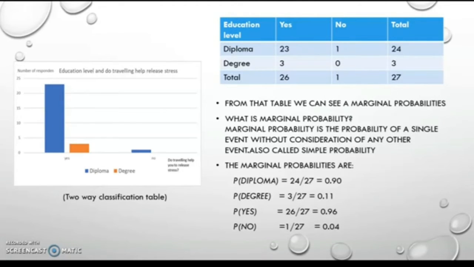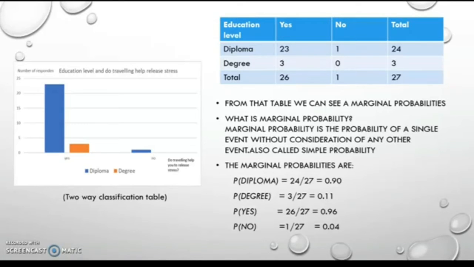As we can see, the bar graph shows that two questions are combined together. That blue table is a two-way classification table. From that table we can see marginal probabilities. What is marginal probability? Marginal probability is the probability of a single event without consideration of any other event. It is also called simple probability.